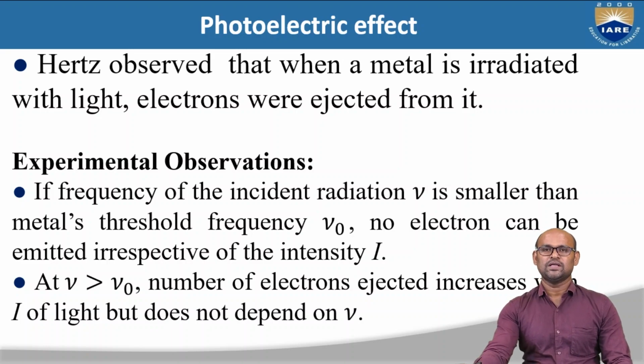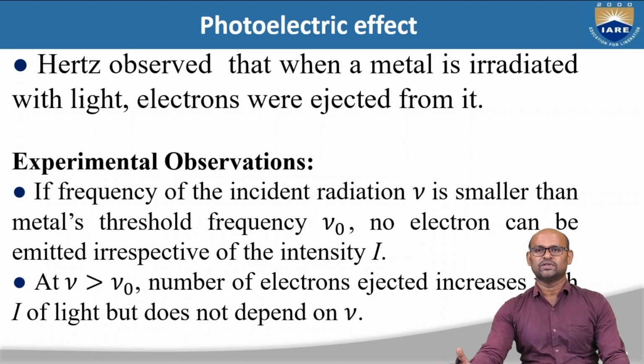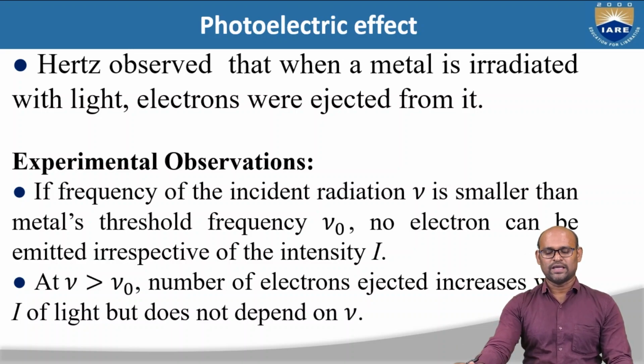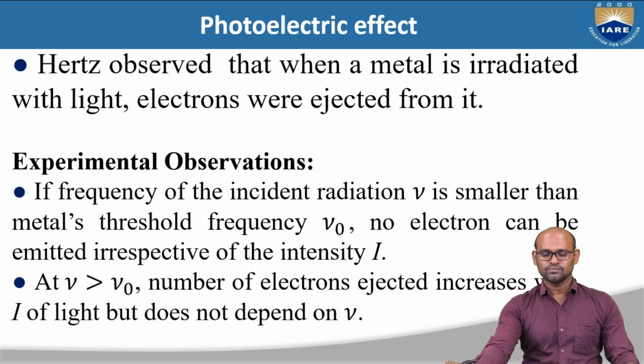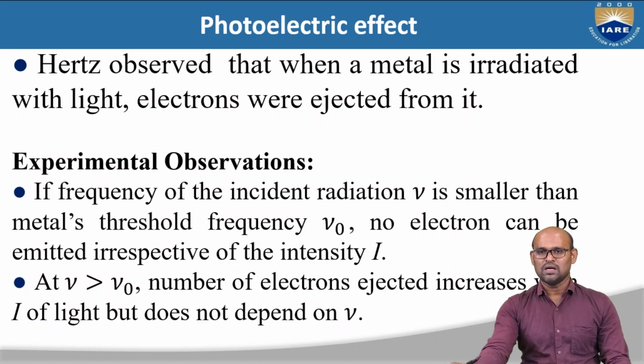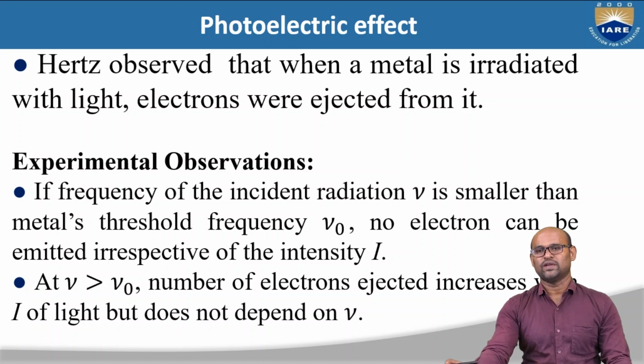This experiment was carried out by Hertz, where he considered a metal and irradiated the metal with light, and he found that electrons are ejected from this metal. And he found that if the frequency of the incident radiation nu is smaller than the threshold frequency nu naught, no electron can be emitted irrespective of the intensity. And if nu is greater than nu naught, the number of electrons ejected increases with the intensity of the light but does not depend on the frequency.